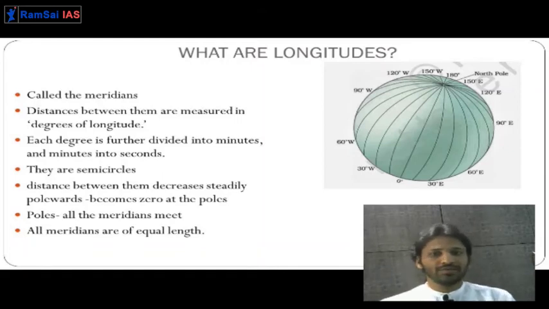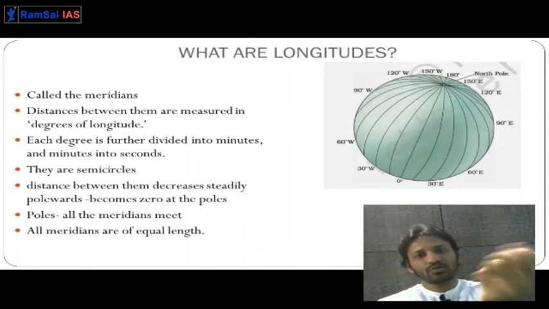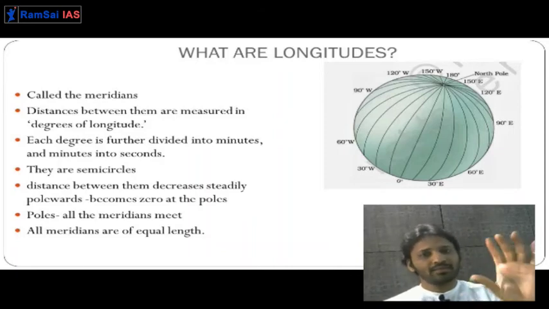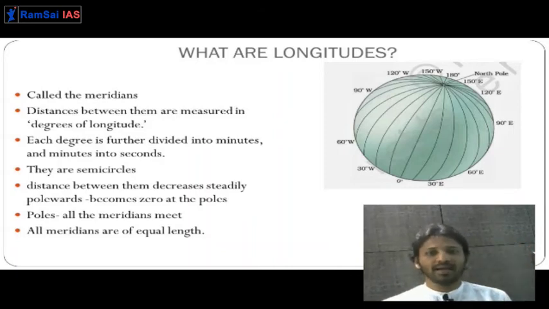Number of latitudes we have seen are 180. Number of longitudes are 360. Latitudes are full circles. Longitudes are semicircles. Latitudes, as we are moving upwards, become shorter and shorter, but longitude, the size remains the same. Latitudes never touch each other. Longitudes, on the poles, will touch each other. So they are all of equal length.